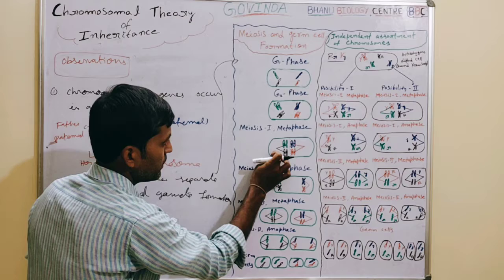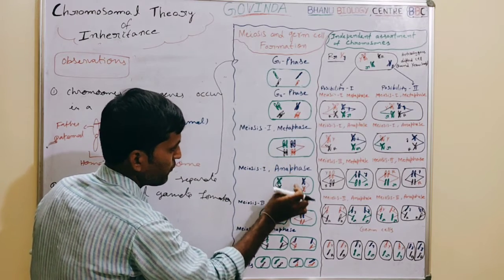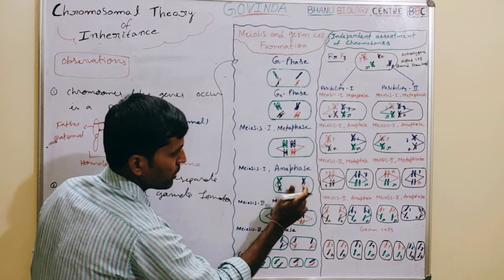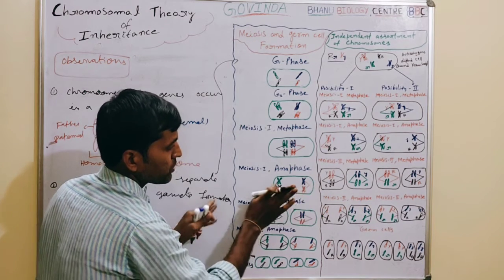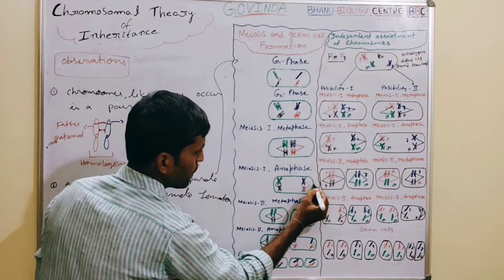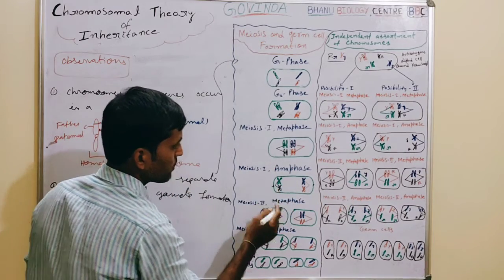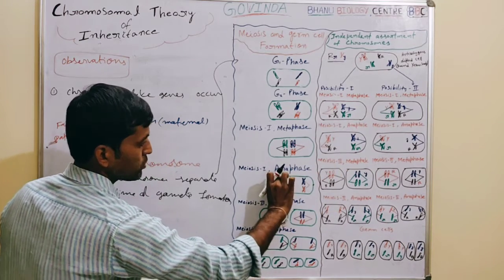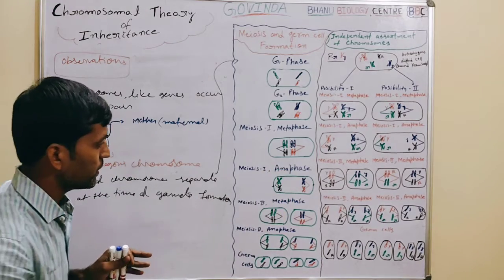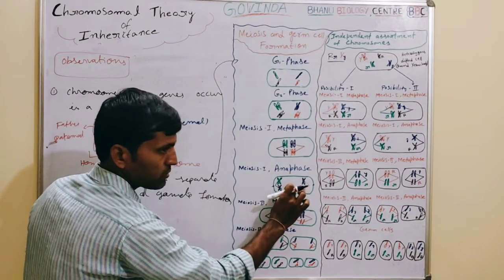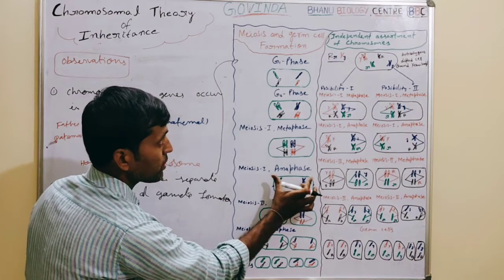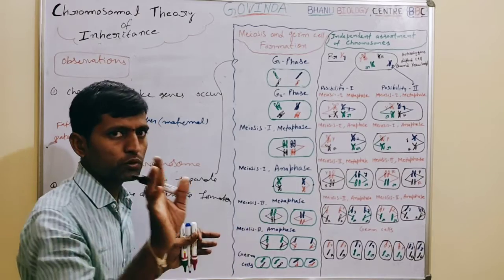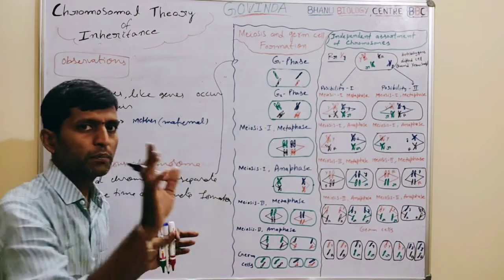Next, the same cell enters the anaphase. Here the spindle fibers have already pulled the chromosome pairs towards the poles. This is one pole, this is the other pole, right? Two chromosomes are pulled towards this pole, the remaining 2 chromosomes are pulled towards this pole. Then cell division occurs and 2 cells are formed. So what is the result of meiosis 1? The formation of 2 daughter cells from a parent cell.